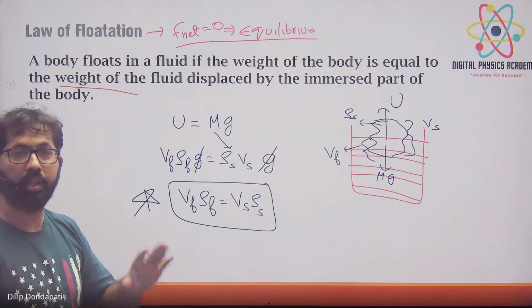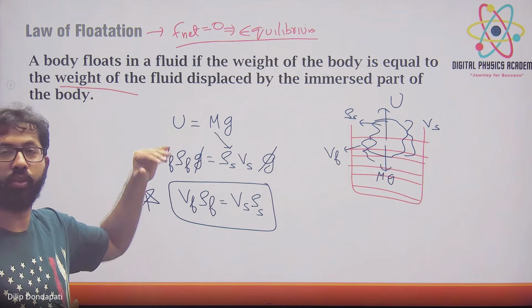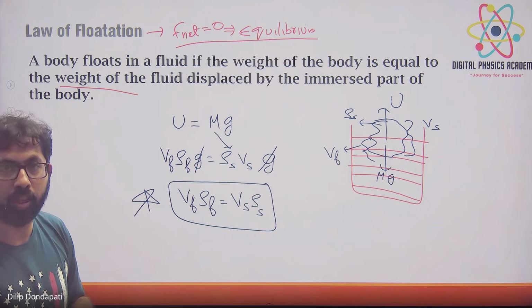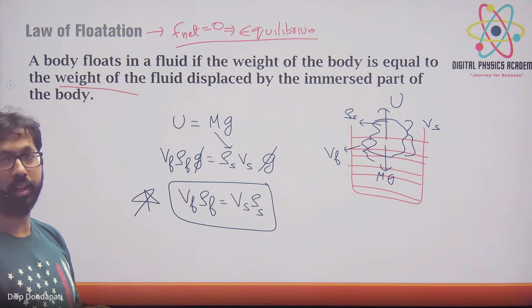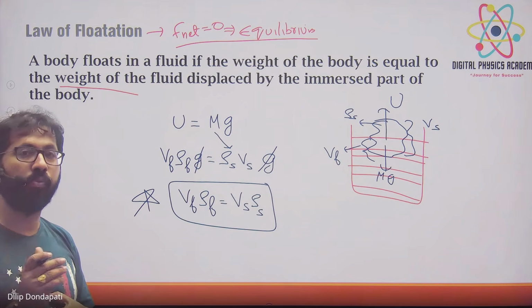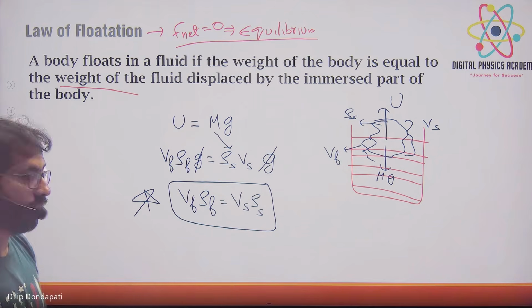This is the law of fluid. Indirectly, net force is 0. When both are equal, the net force acting on the body is 0. Equilibrium, it will say indirectly. Okay. Archimedes gave the formula for upward force, that's it, the upthrust formula. Okay.